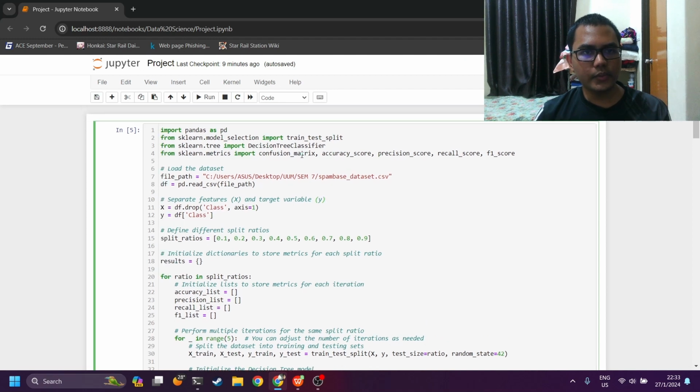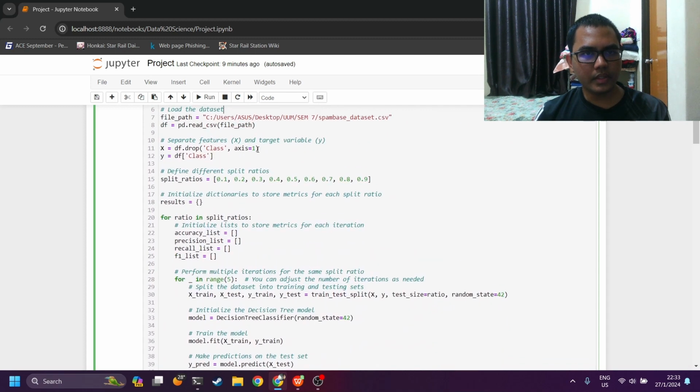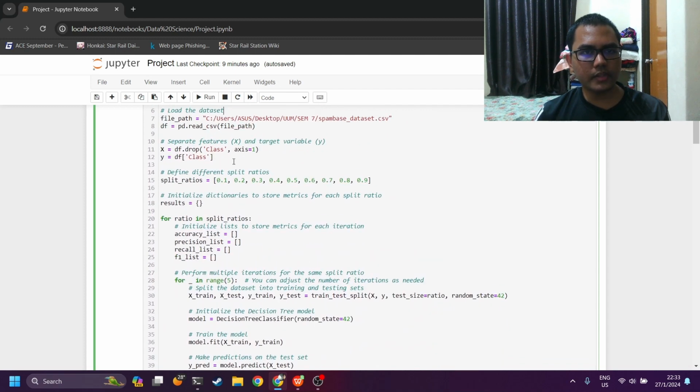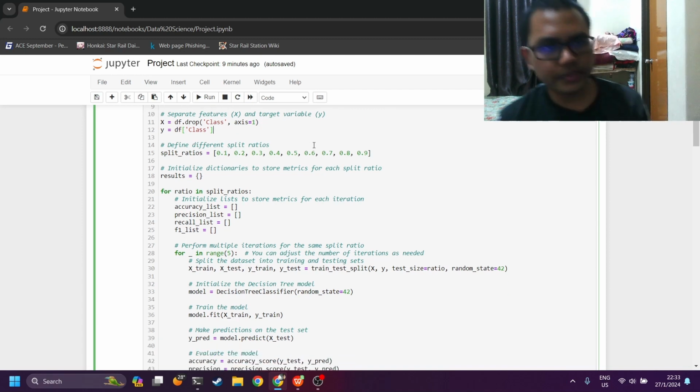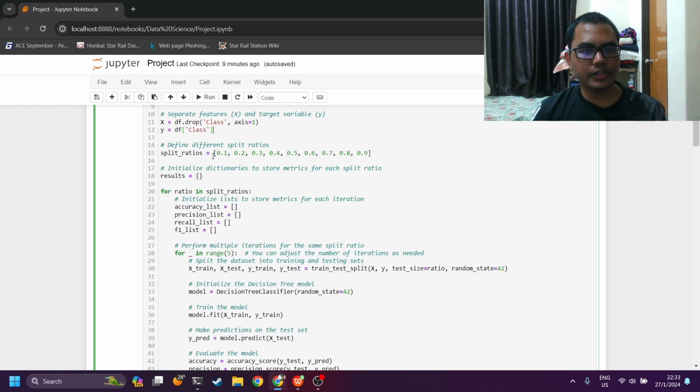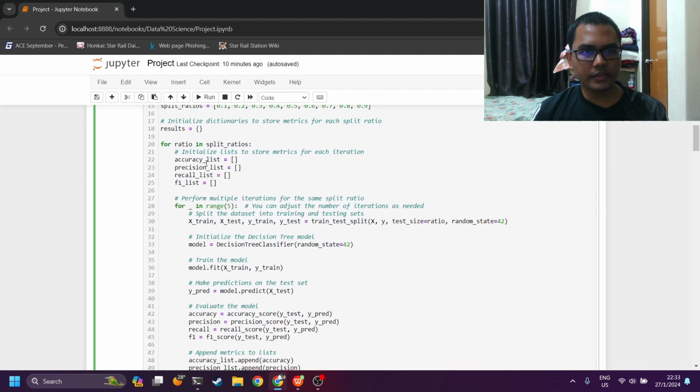So first we have to load the dataset using the pandas library, and then separate the features and target variable, so drop the class column. And then for the purposes of this assignment, we have split the ratios into the given sections. So test ratios of 10%, 20%, 30%, 40%, 50%, 60%, 70%, 80%, and 90% respectively. And then this part is just for the overall evaluation.